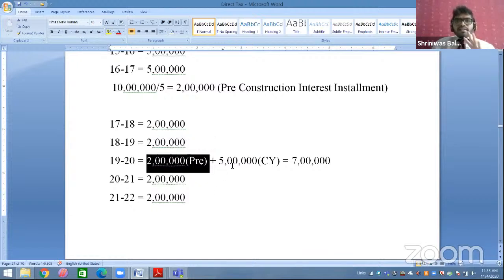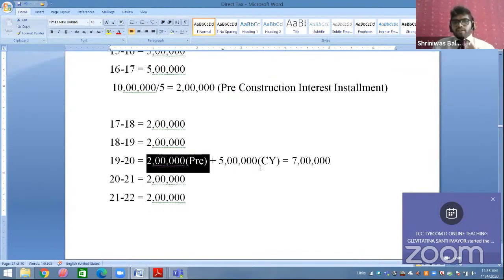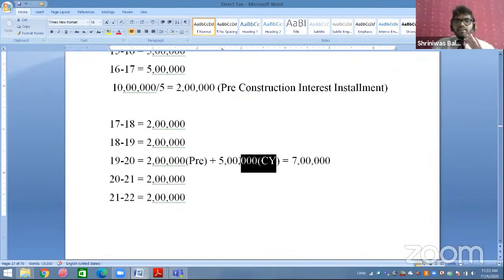As well as, till now you have not paid the loan amount. So you are still paying the interest amount in the current year also. On 50 lakh current year you are also paying 10%. So 50 lakh ka 10% will be 5 lakh. So current year interest will be 5 lakh.